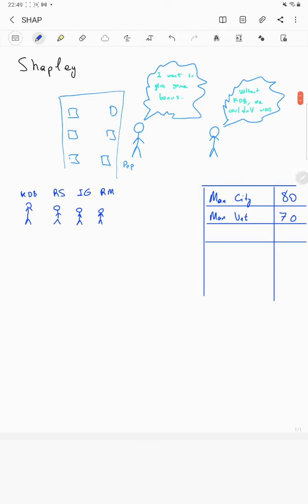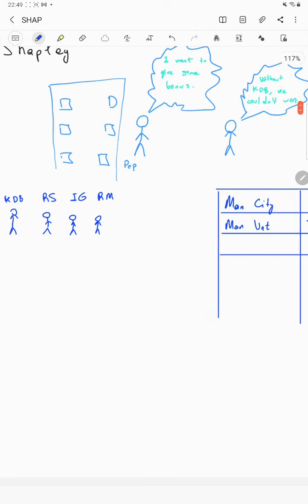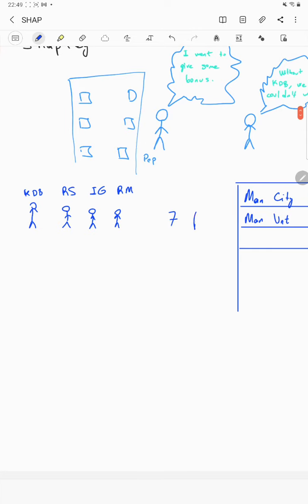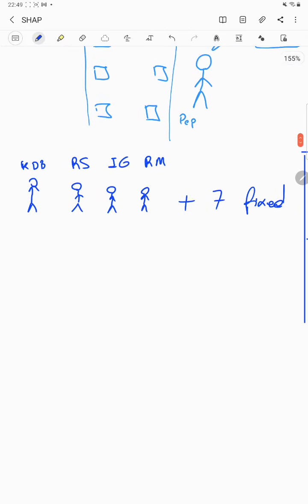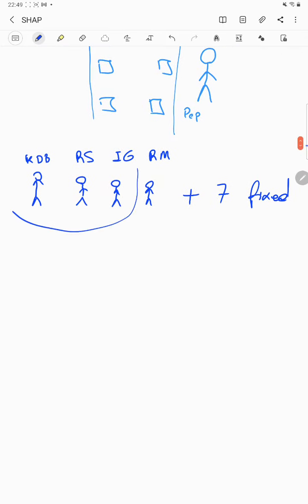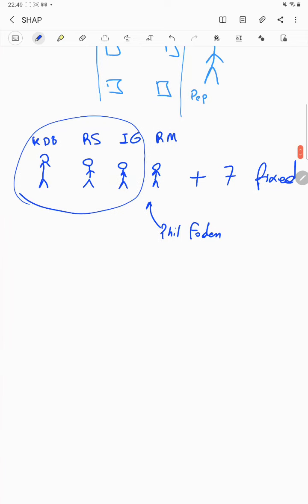So there are four people there, and let's say that the other seven people are fixed, plus we have these four players. If in this combination there is some other player, let's say Phil Foden, that doesn't contribute a lot. I'm sorry. I know that he contributed a lot, but from a mathematical perspective, let's say that he doesn't contribute.